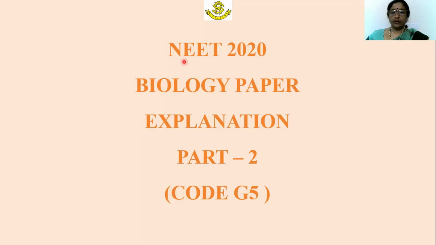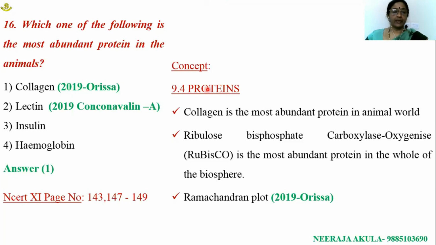Now let us see NEET 2020 Biology Paper Explanation Part 2 of G5 code. Which one of the following is the most abundant protein in the animals? Collagen, lectin, insulin, hemoglobin. All these are different types of proteins. Collagen is the most abundant protein in the animals, which is present in cartilage, bones, tendons and ligaments, etc.